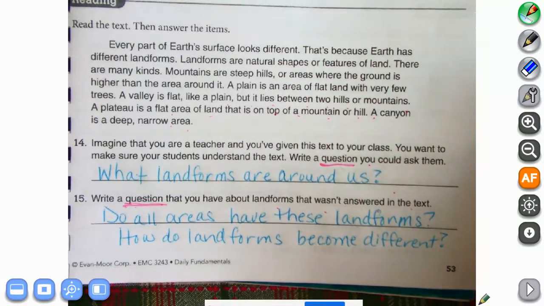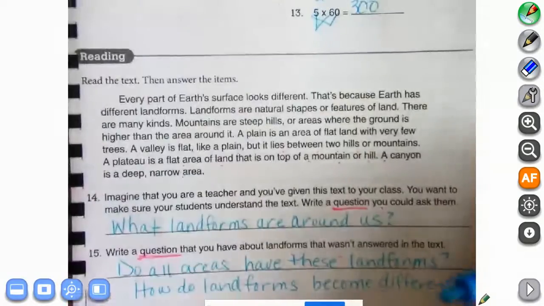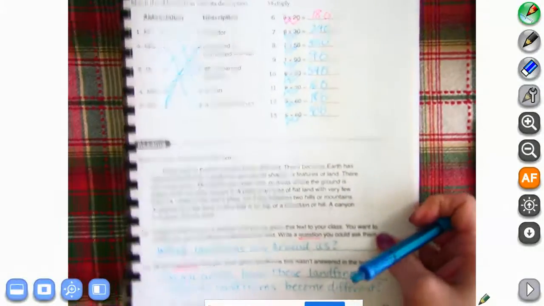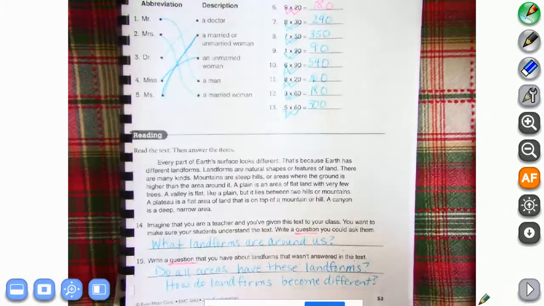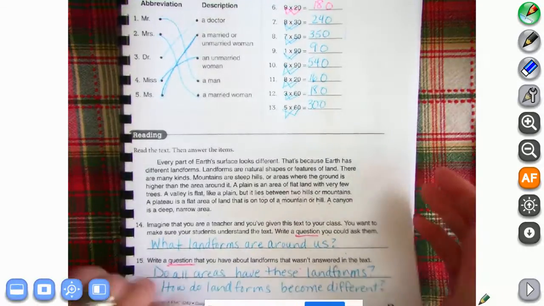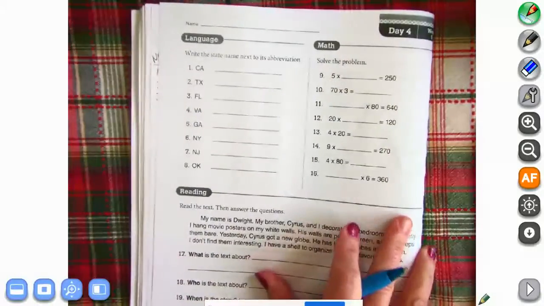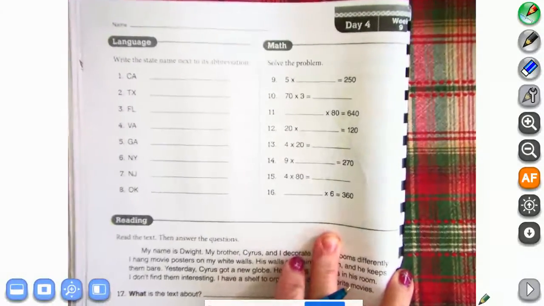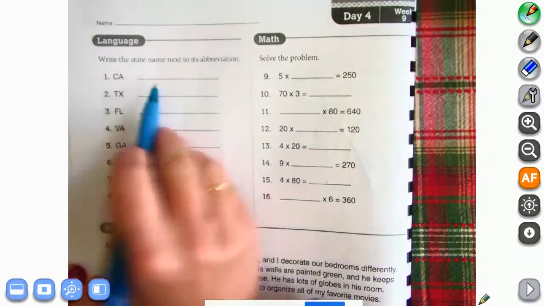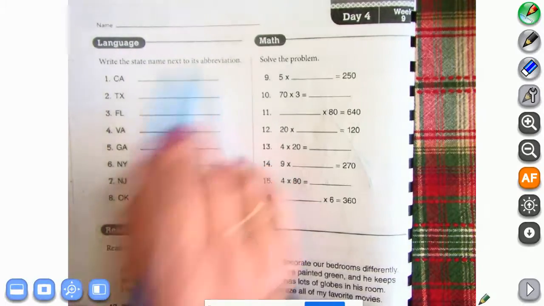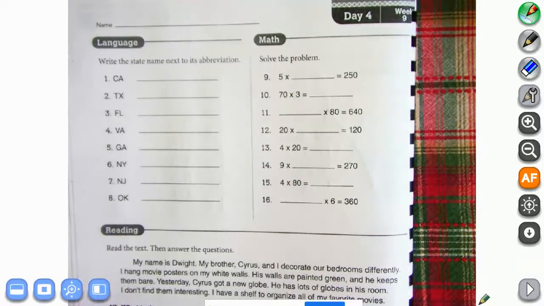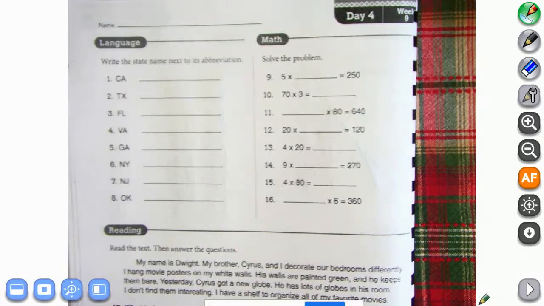All right, so if you need to copy anything, go ahead and pause. Here's the page again. Hopefully you can see that. All right, and then we're going to turn to page 54. On page 54, it says write the state name next to its abbreviation. You might need a little help with this, okay? How could you get help?